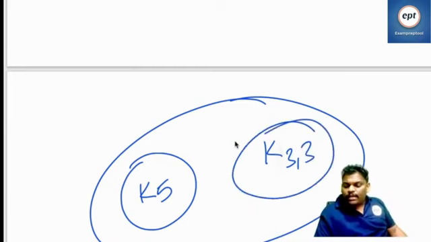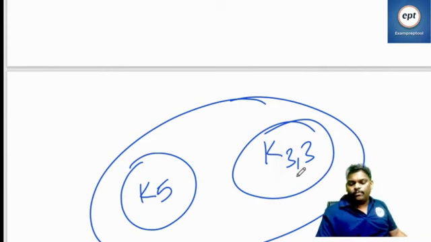If you want to say some graph is a planar graph, I don't want K5 or K33 as a subgraph.